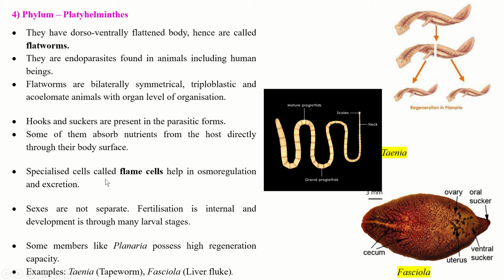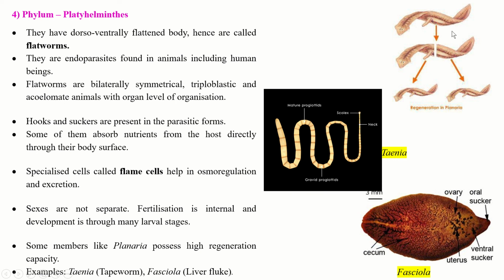Now, specialized cells called flame cells help in osmoregulation and excretion. They have flame cells which help in osmoregulation, that is the movement of water, and the excretion of the waste material. Sexes are not separate, so that means they are hermaphrodites. Fertilization is internal and development is through many larval stages. Some members like planaria possess high regeneration capacity.